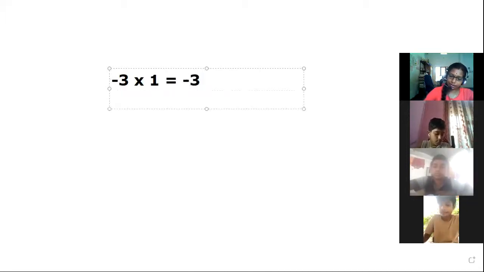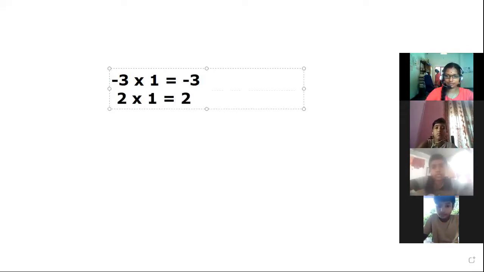Then, if we multiply 2 with 1, the answer is 2 itself. This is the multiplicative identity. Hence, 1 is the multiplicative identity for integers. That's because when we multiply any integer with 1, we get the same integer itself. That's why 1 is considered the multiplicative identity. Okay.